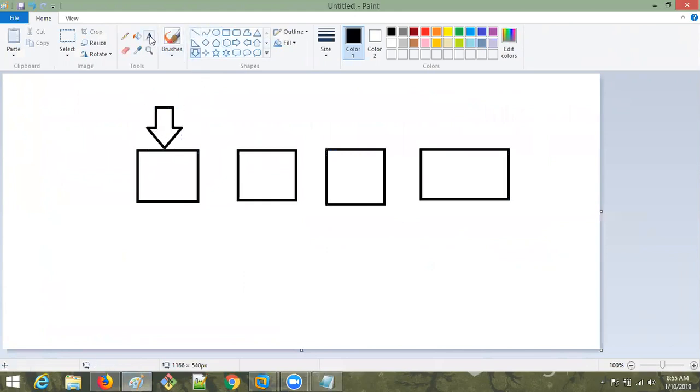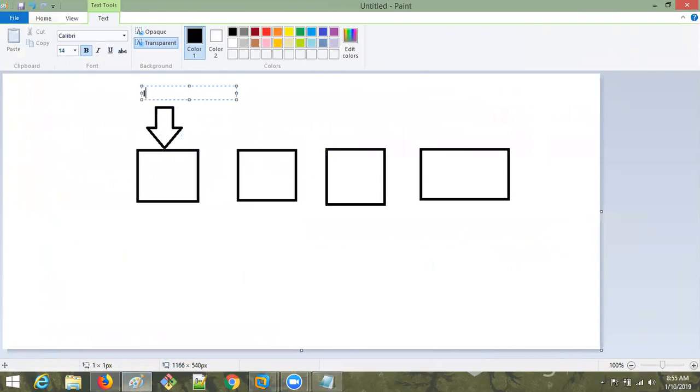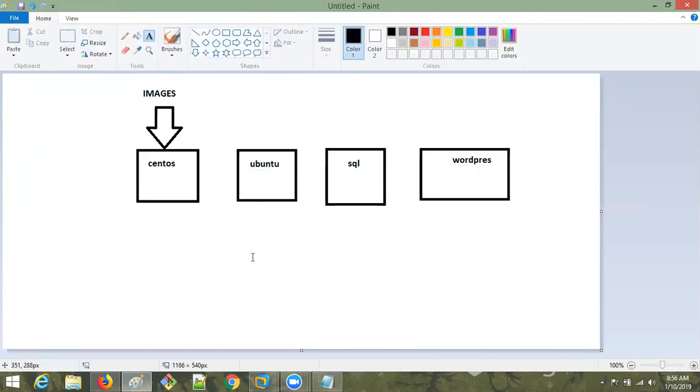Suppose I want CentOS, I'm downloading it. Here I want Ubuntu, I'm downloading. Here I want SQL Server database, I'm downloading. Here I want something like WordPress, I'm going with WordPress. Whatever packages and whatever software you want, all the software is now available in the form of images, so you can download images directly.